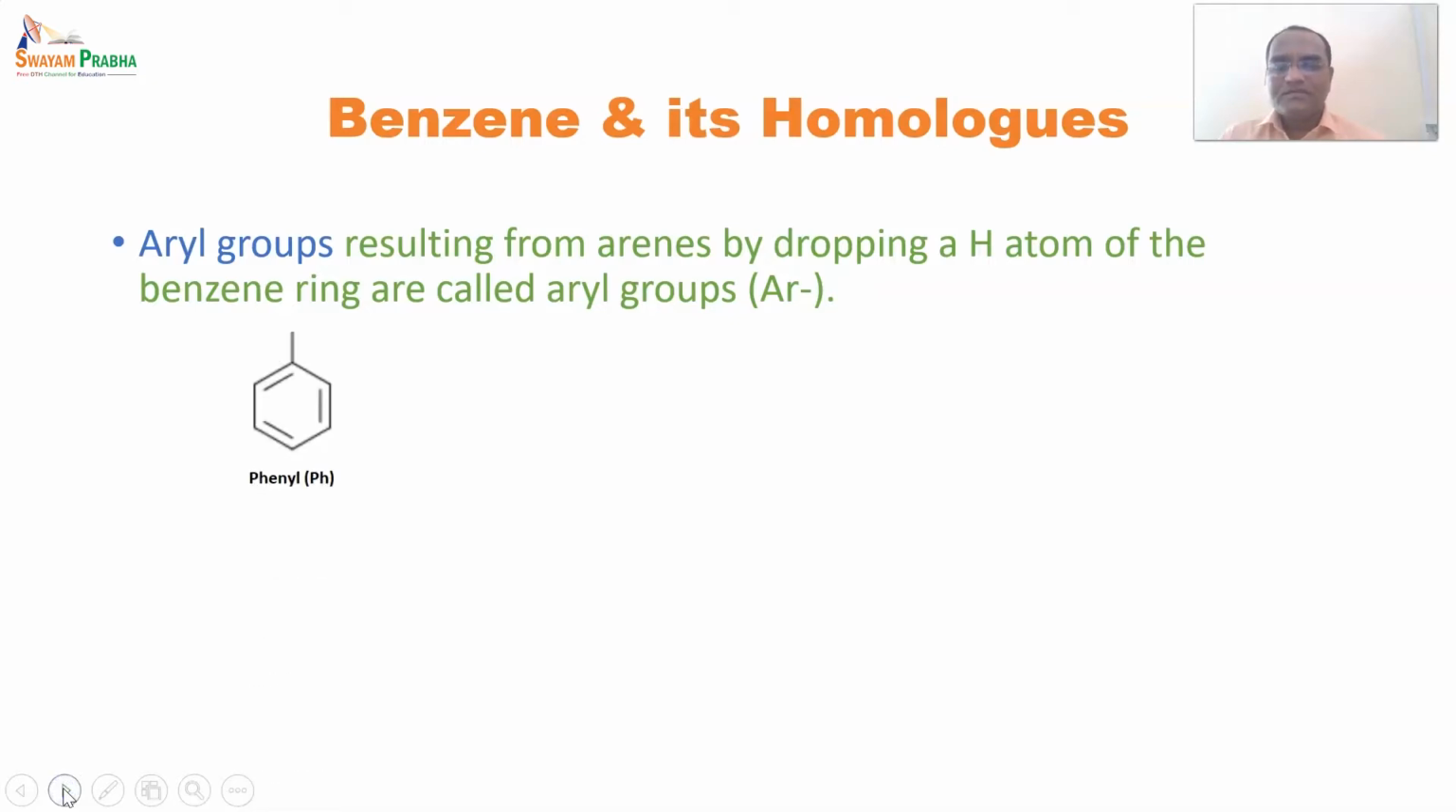So we'll see the structure. See here, it is a phenyl. So this aryl means what? The hydrogen has been dropped and has been substituted with CH2, and for further bonding this carbon is available. So such a compound is said to be a phenyl.